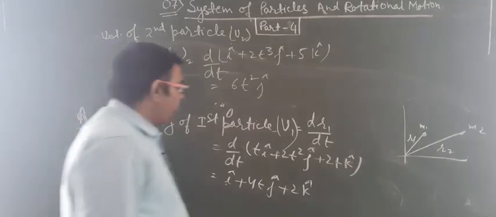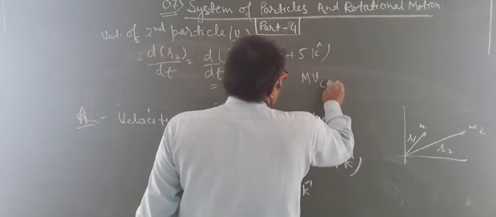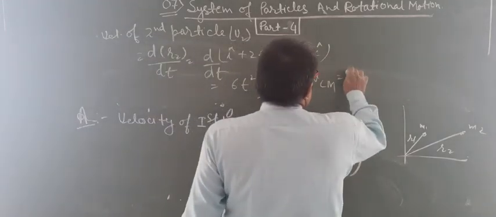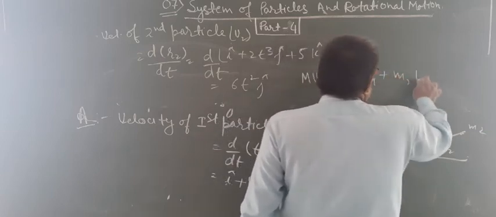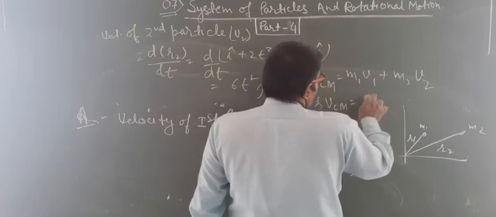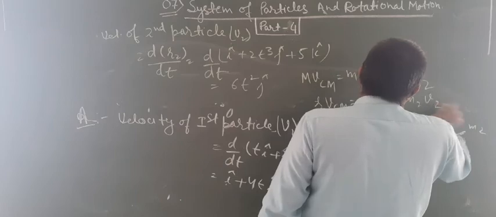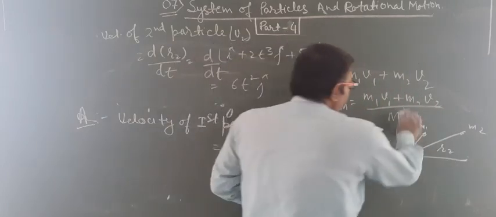Now we have to calculate m v cm, which is equal to m1 v1 plus m2 v2, and from here we can write the velocity of center of mass as m1 v1 plus m2 v2 divided by m.